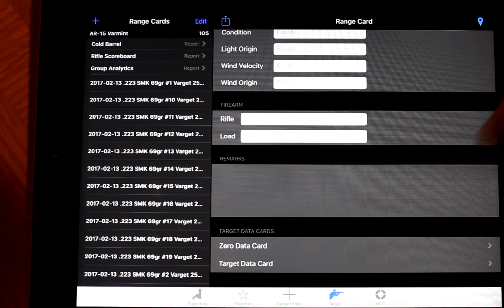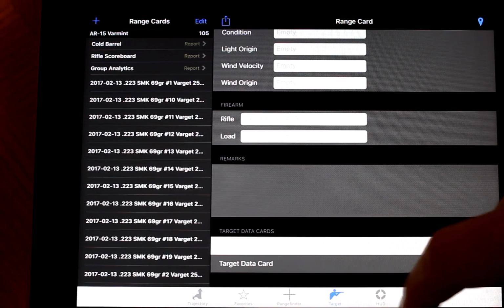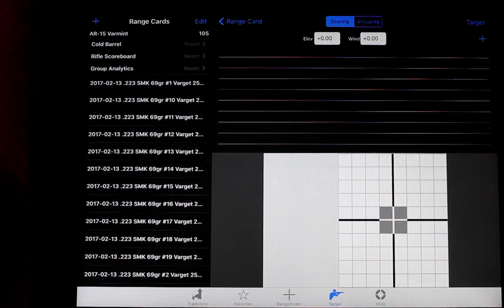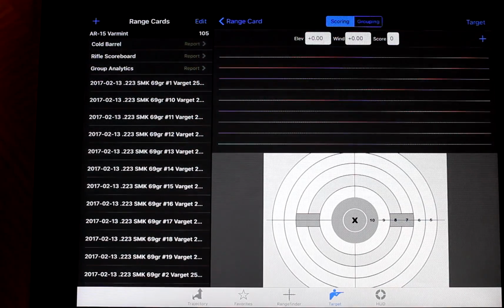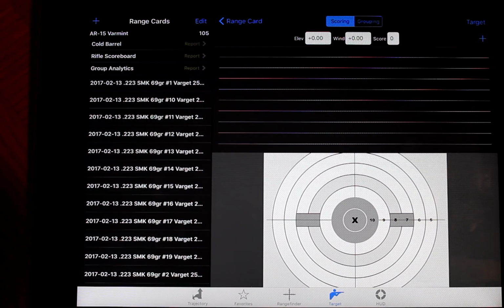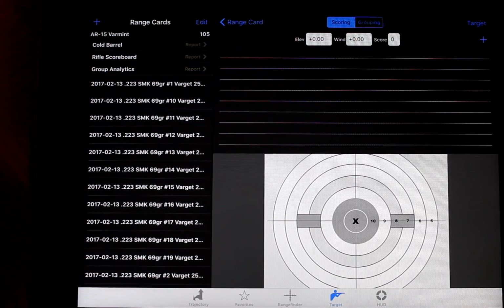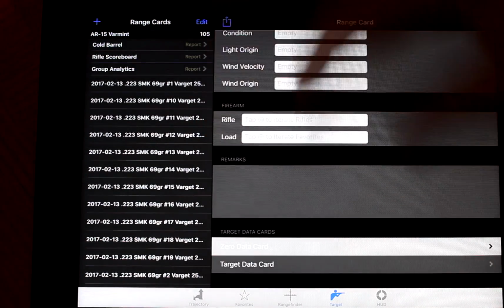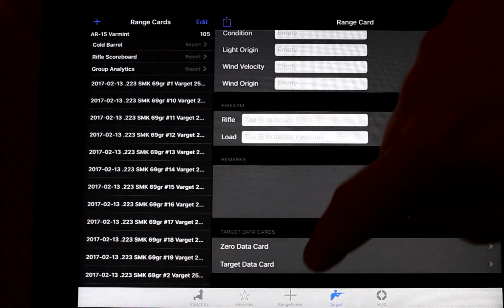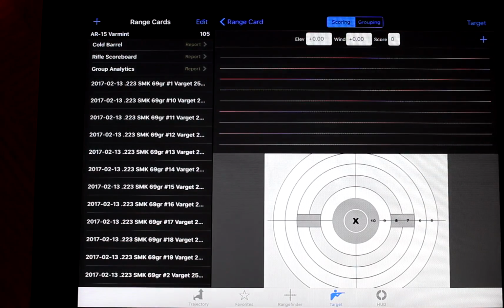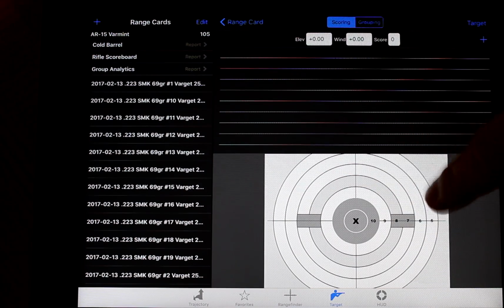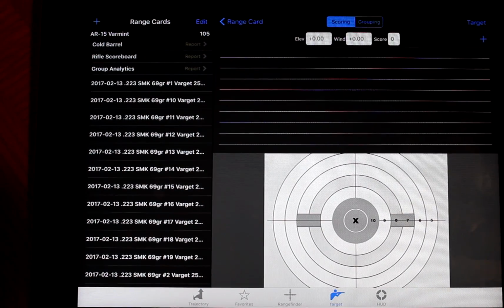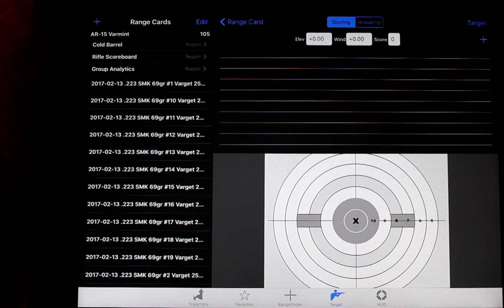So you have your two different data cards here, your zero data card, and you have your target data card. To be honest with you, I've not read up on the difference between the two. Out of the two, I decided to use the target data card. And you can type in if you're scoring, you can set that up here too. But really, for the purposes of this video, I'm going to show you.